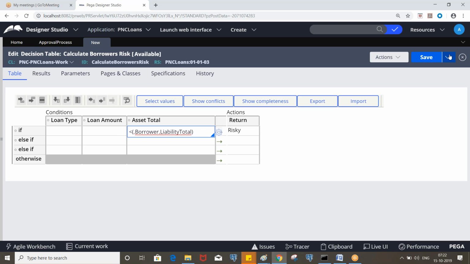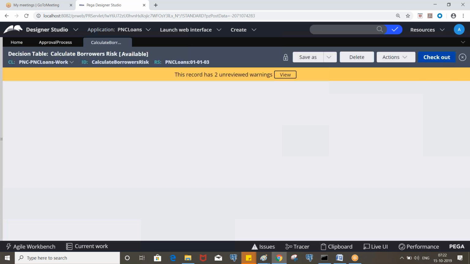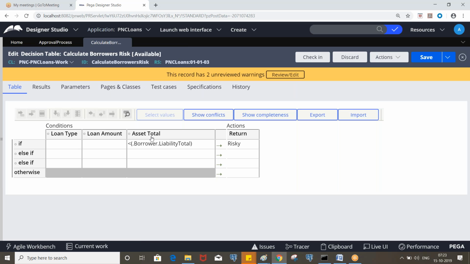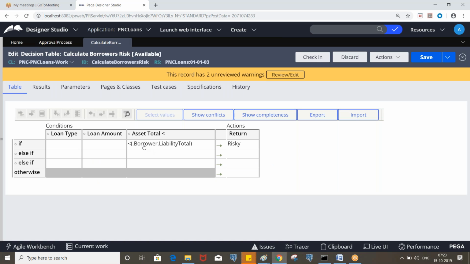Let me check. Yes, it is accepted, right? So I can also put it like this. But since the same operator is applicable for all the rows, you can select it here itself.